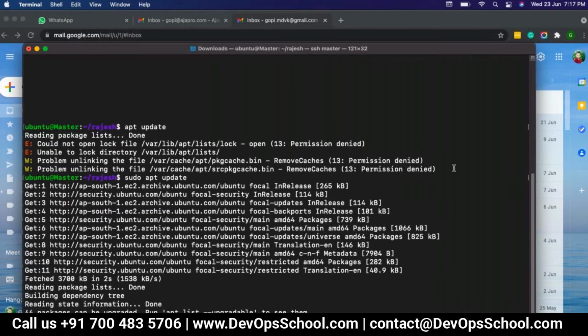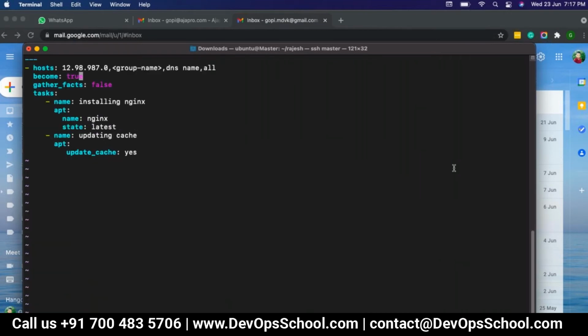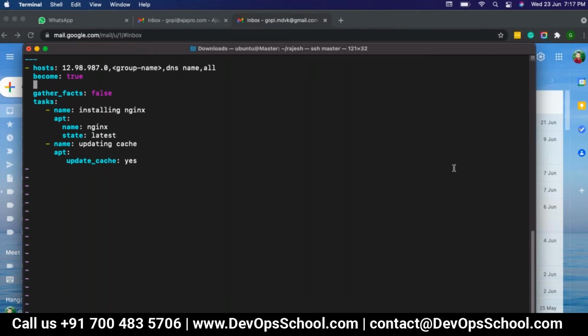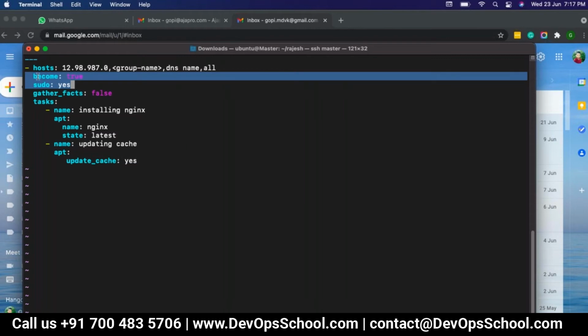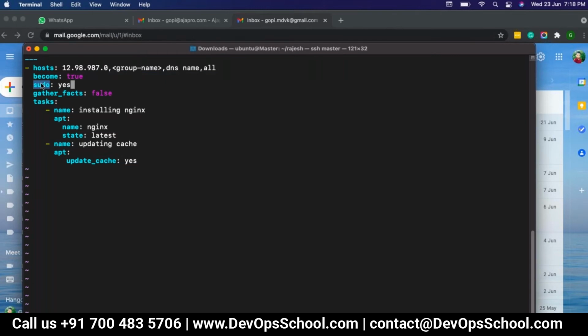Or else you do have multiple options. I will let you know. So here, instead of become, you can say sudo. Both are the same, but we do have two different attributes for that. Sudo we will majorly use on the task. In any task, if for example you're installing or configuring any files which are under root privileges, then you will use sudo in that particular task.